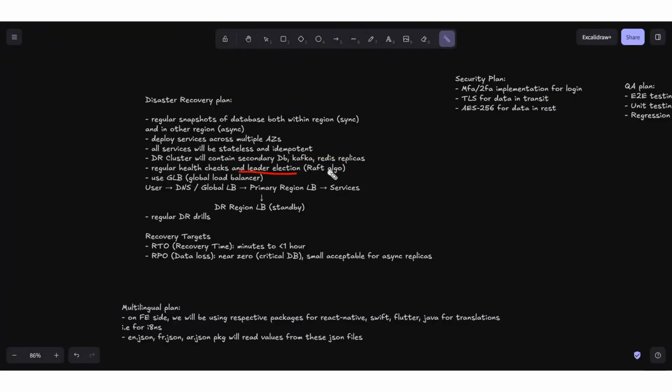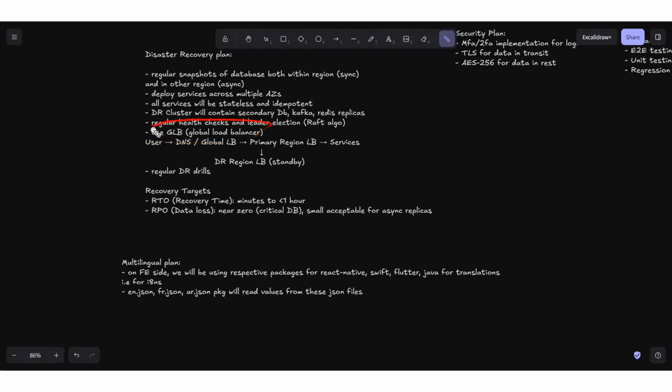The leader election is implemented at the load balancer level. Load balancers decide that they need to navigate traffic to the leader, and then the leader will communicate with the followers and keep them up to date. The global load balancers and load balancers will keep checking the health of all of the leaders, and if any of them fails, they will automatically navigate traffic to one of the followers based on that election. So that's how it normally goes.